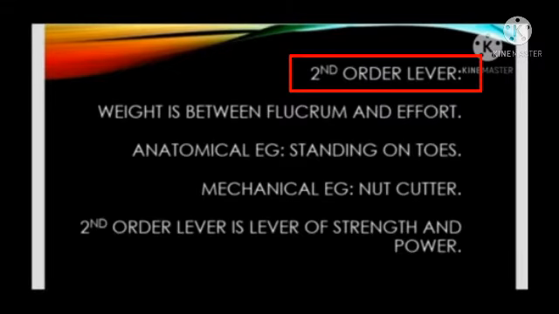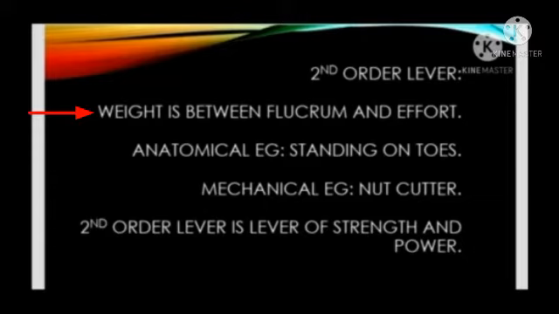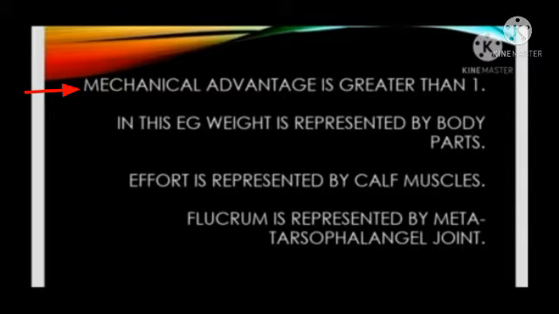Second order lever. Weight is between the fulcrum and effort. Anatomical example is standing on toes. Mechanical example is nut cutter. Second order lever is also known as lever of strength and power. Mechanical advantage is greater than 1.